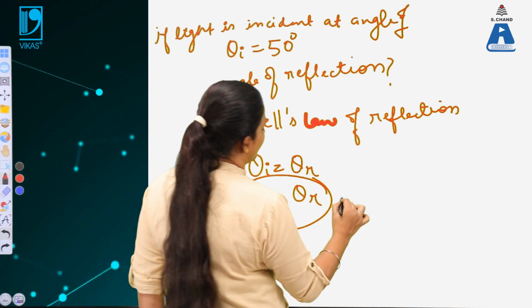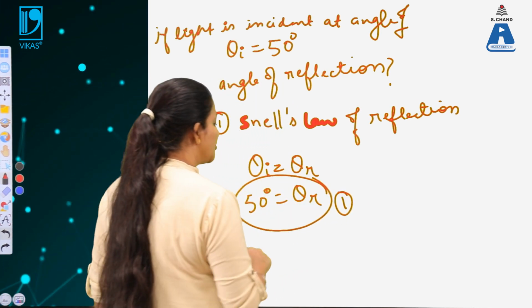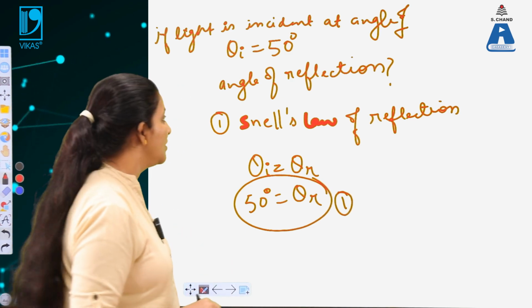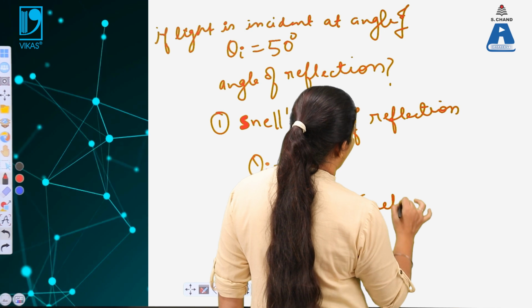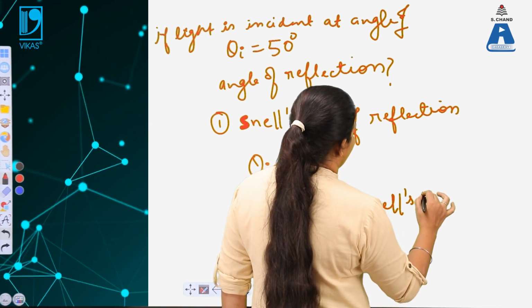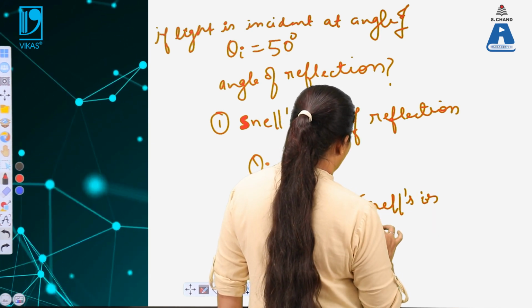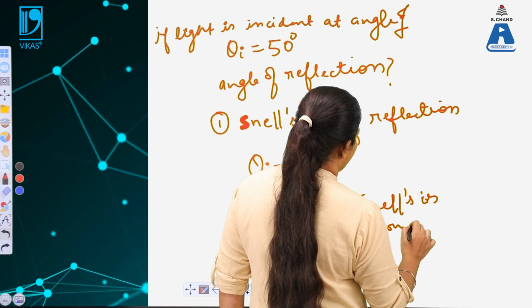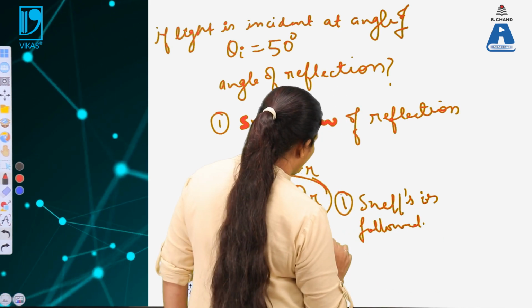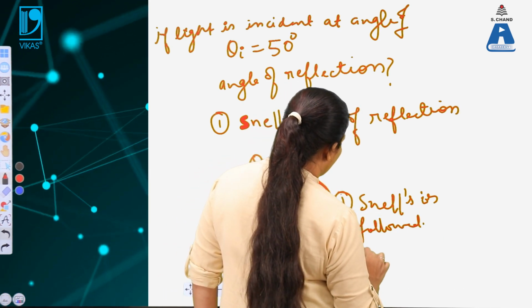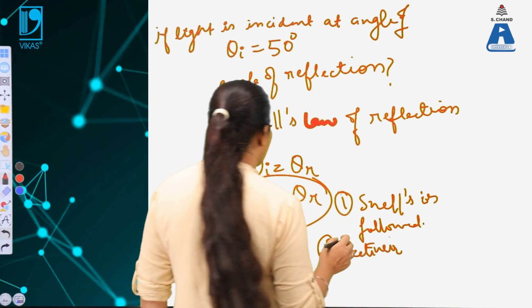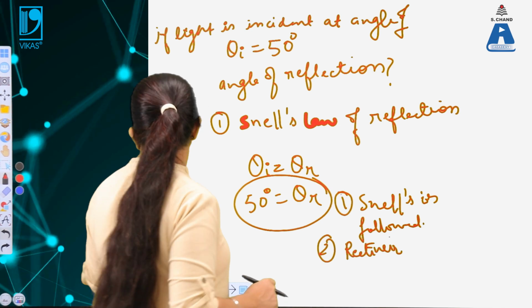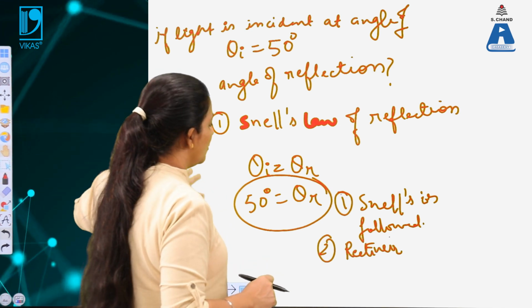One important point is what the conditions are when theta I is equal to theta R. Firstly, Snell's law is followed, and the light has to propagate in a rectilinear path. When the light follows the rectilinear path, theta I must be equal to theta R.